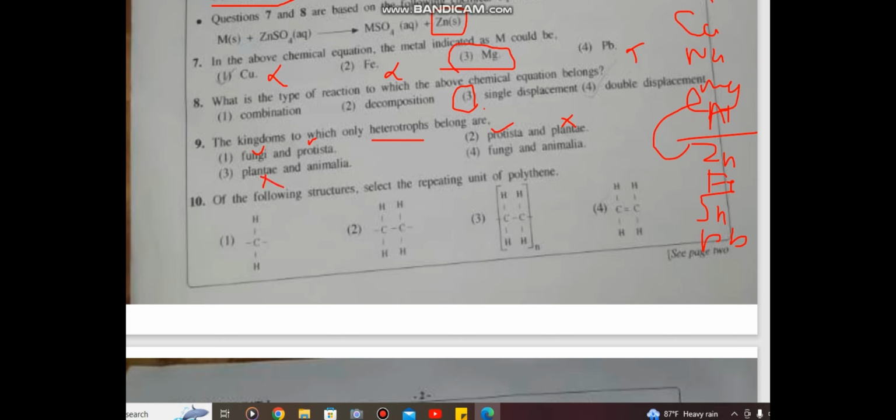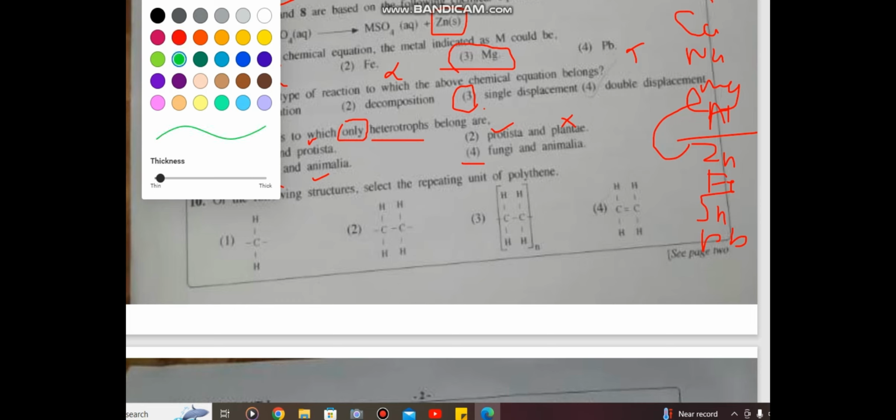Plants are autotrophs. Animals are heterotrophs. Now see, they are asking only heterotrophs. For us we get two answers, 1 and 4. Now you have to focus on this word only. Only means there should be only heterotrophs.